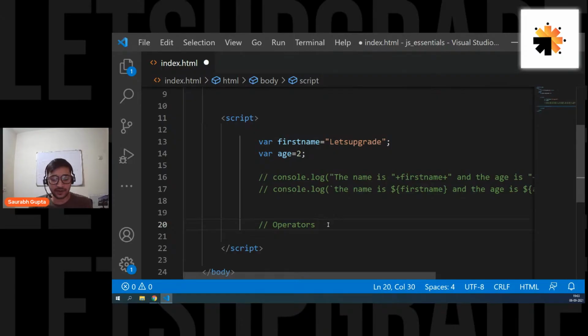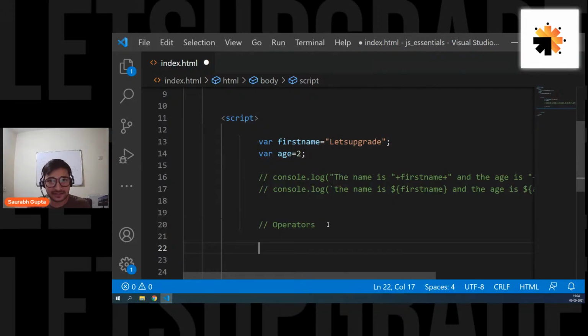Okay, guys. Now let's move ahead. So now we know how to create data. We know how to print it. But what about calculation? What if I want to add my things, subtract my things, compare my things? For that, we have a concept of operators in any programming language.